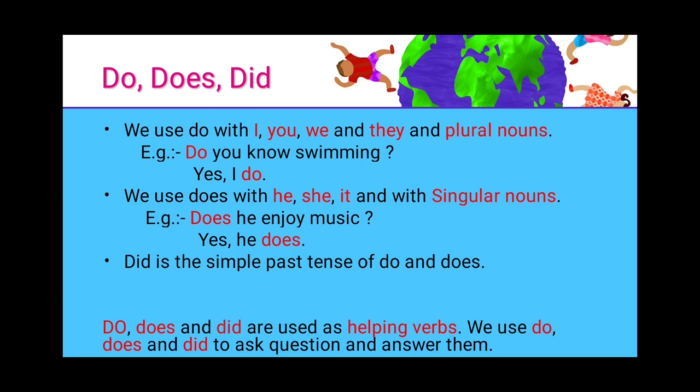Now coming to the first one, do you know swimming? So what will be the answer from your side? Yes, I do. Now if I say does he enjoy music, what will be the answer? Yes, he does. When do we use did? Did is the simple past tense of do and does. We learn with an example. Did it rain yesterday? What will be the answer? Any guesses? No, it did not. Or we say, yes, it did.